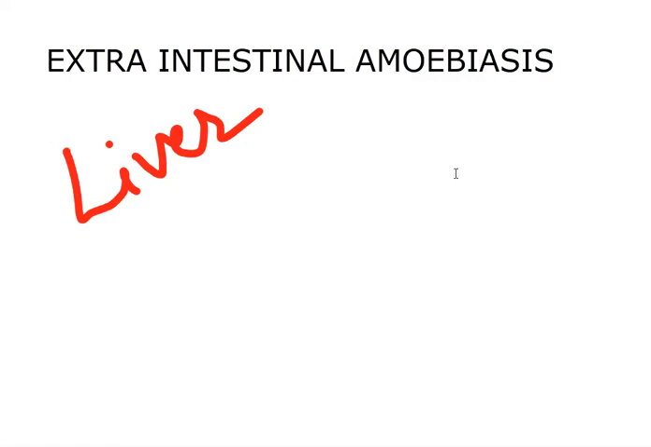And there they cause abscesses. That means what we call abscesses. Abscesses means the wound, we can say. In simple terms, we can say wound. Abscesses in the liver.